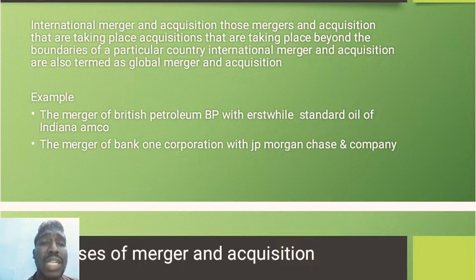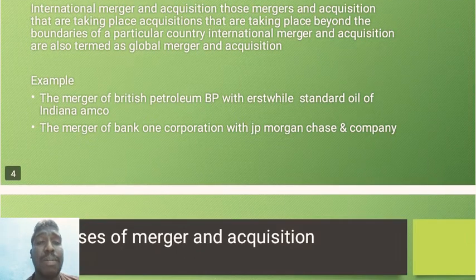Okay, the next point, the merger of Bank One Corporation with the JP Morgan Chase company. Bank One Corporation is a bank institution. That institution merged with the JP Morgan Chase company. JP Morgan Chase is the one company. Here there are two companies. Bank One Corporation is merged with JP Morgan. Now JP Morgan is operating the Bank One Corporation.